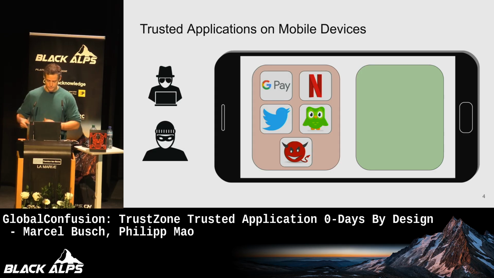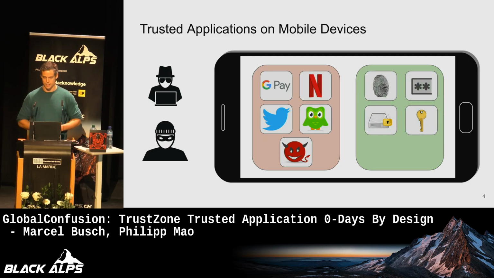And as a second line of defense, vendors came up with this idea of a second isolated execution context, which hosts some modules responsible for some of the most critical features, like biometric authentication or cryptographic key management in general. And typically, mobile devices run on ARM, and the technology to build a trusted execution environment here is typically ARM TrustZone. And this is what this talk is mostly going to be about.